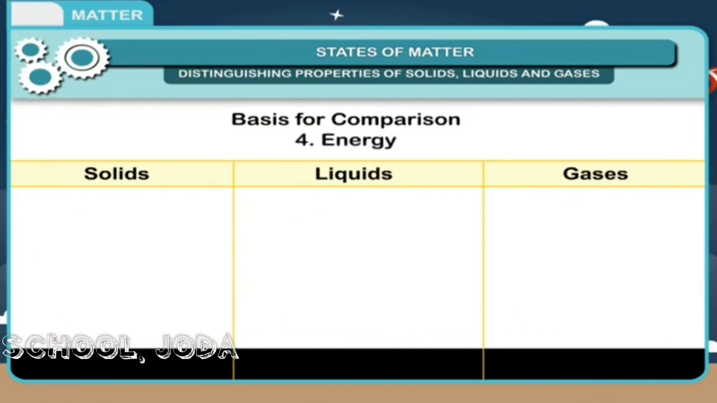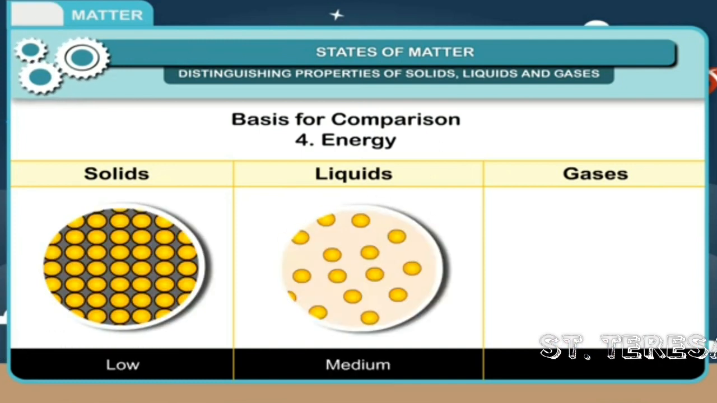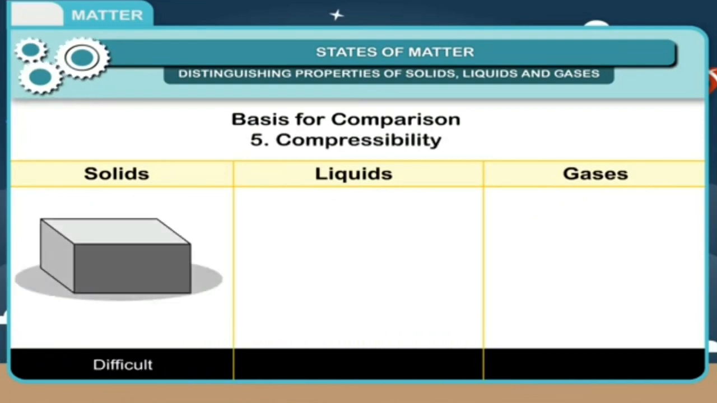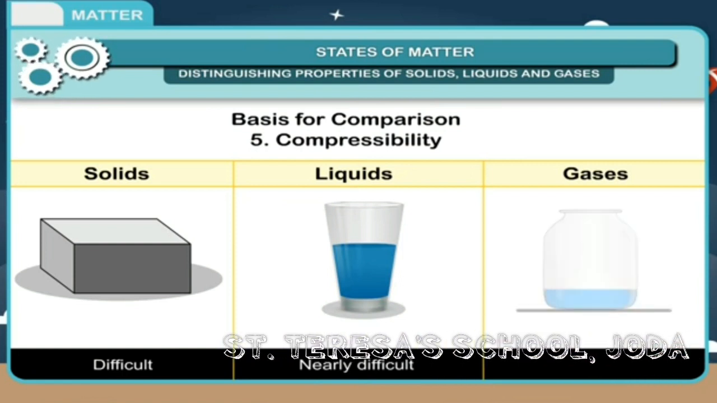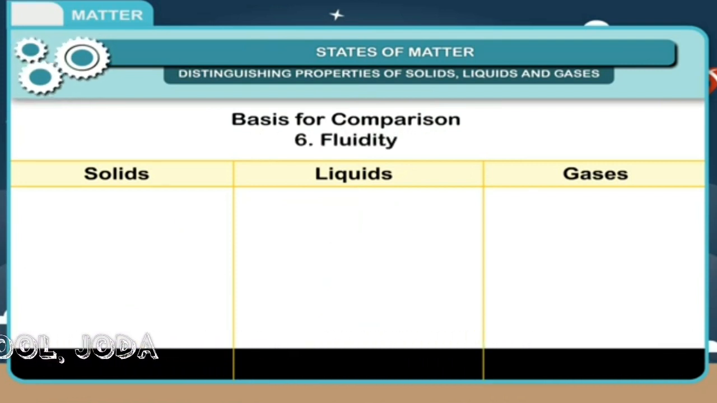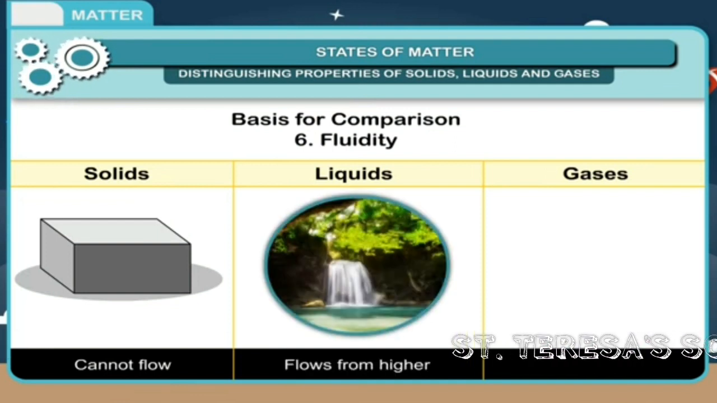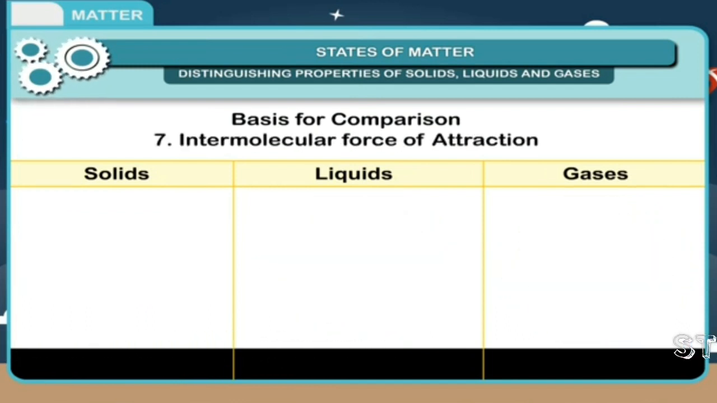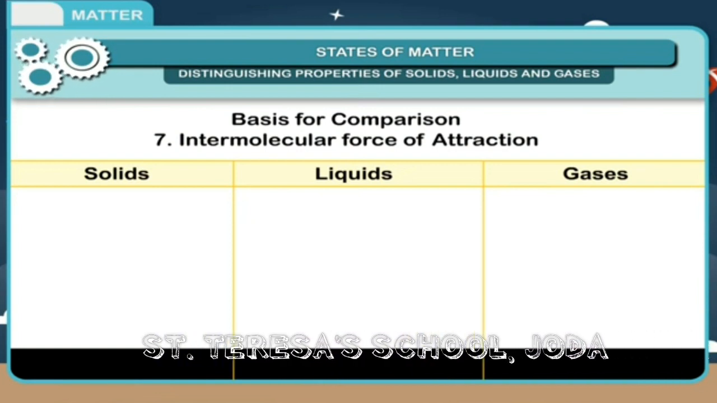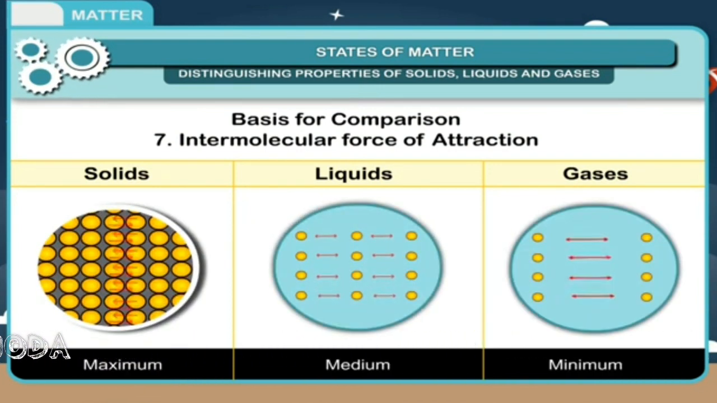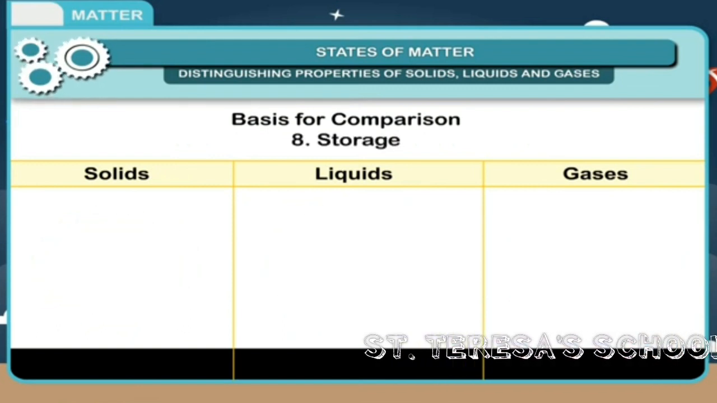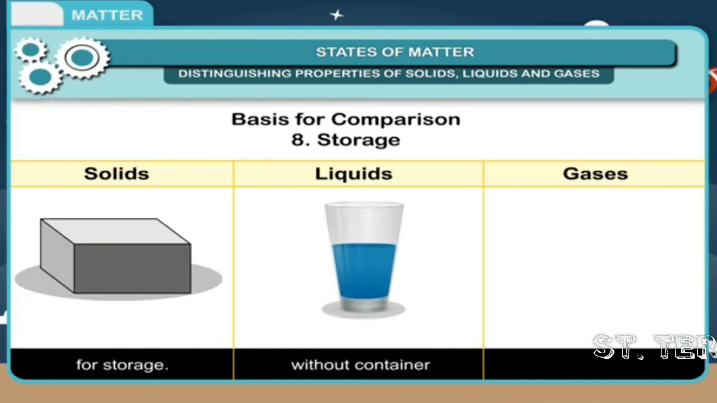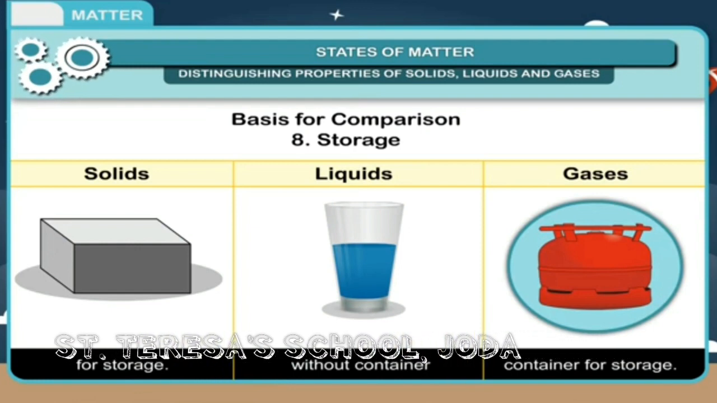Fourth point, energy. Solids have very low energy. Liquids have medium and gases have very high energy in its particles. Compressibility. It's difficult in solid, nearly difficult in liquid and easy in gases. Sixth point, fluidity. Solids do not flow, liquids flow from higher level to lower level and gases flow in all possible directions. Intermolecular force of attraction is maximum in the case of solids, medium in liquid and minimum in gases. Storage. Solids don't need container for storage. Liquid cannot be stored without container and gases need closed container for storage.